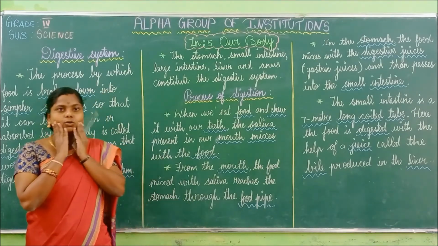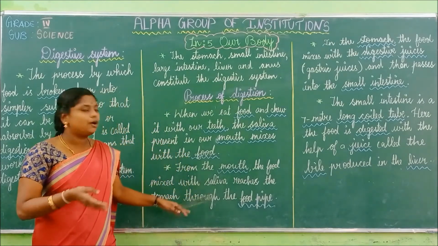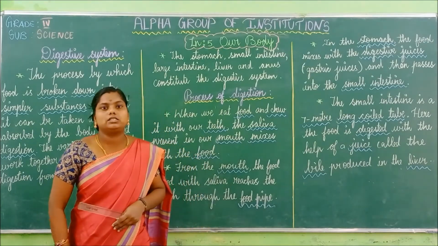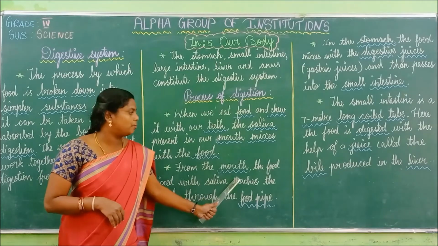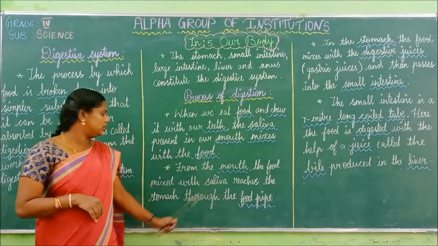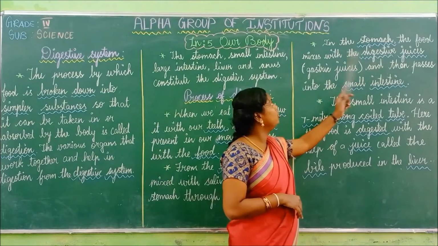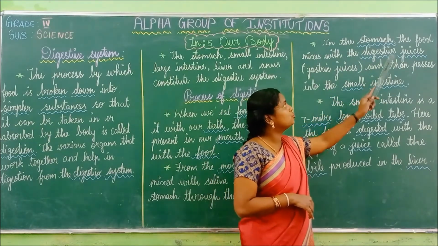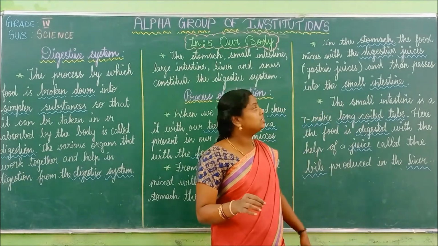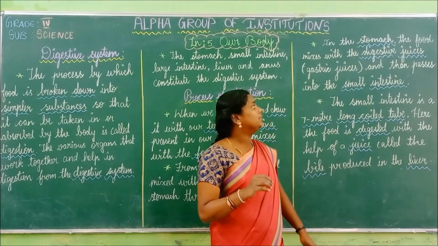So now the food is not only chewed but also mixed with the saliva. It goes through the food pipe and reaches the stomach. From the mouth, the food mixed with saliva reaches the stomach through the food pipe. Then in the stomach, the food mixes with the digestive juices. Here digestive juices means gastric juices, and then the food passes into the small intestine.